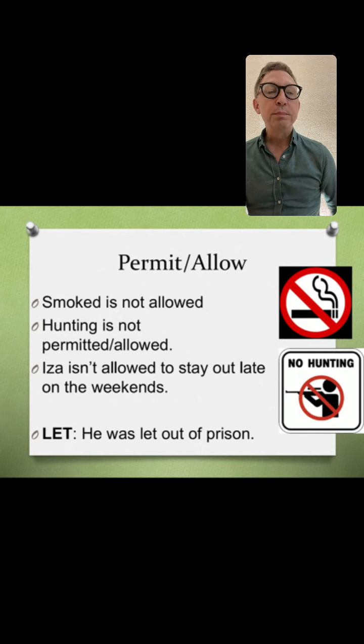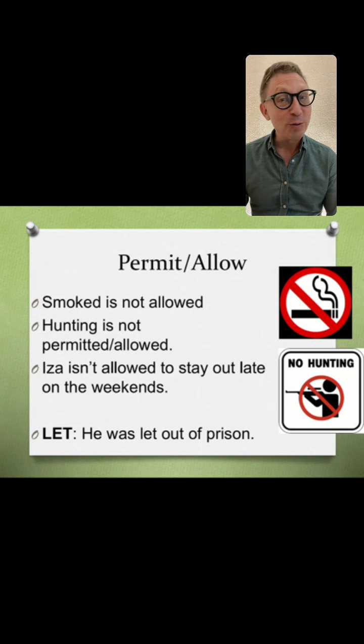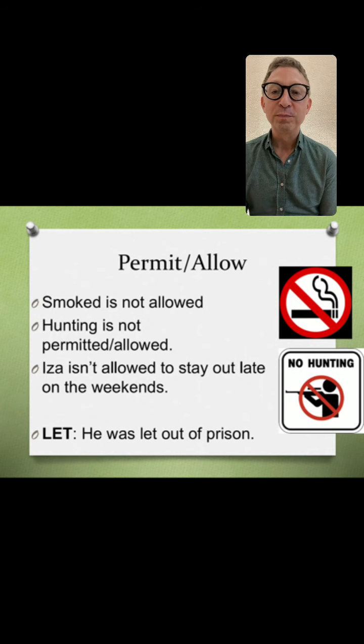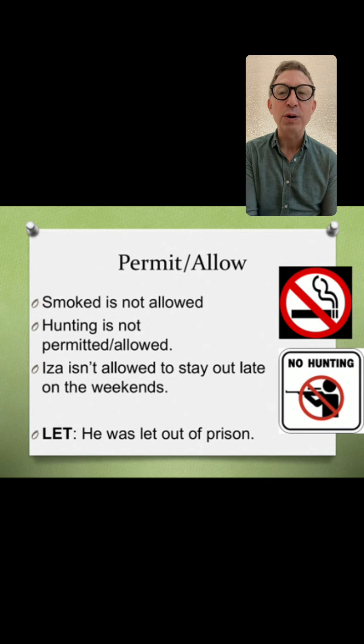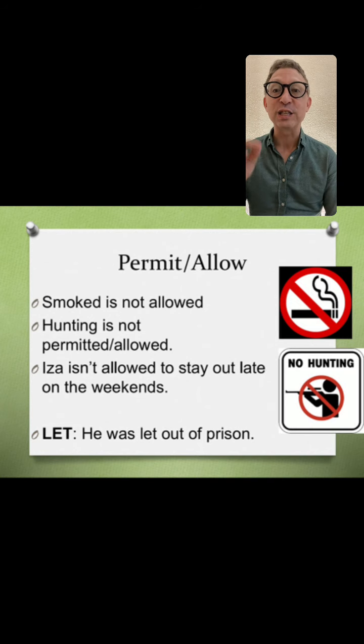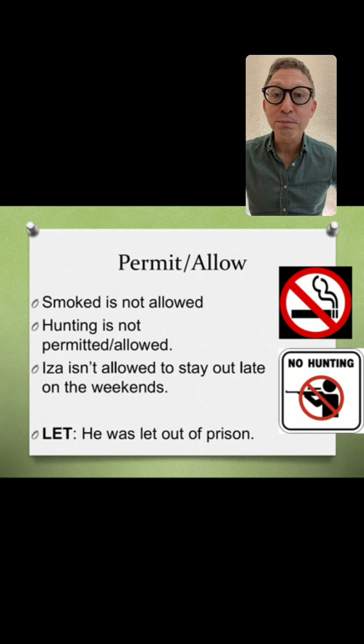Number 1, permit or allow. We often use the passive with permit or allow. Smoking is not allowed. We don't say they don't allow smoking sometimes, but if you look at the sign, we would translate that as smoking is not allowed. Next, we have hunting. Hunting is not permitted or is not allowed.